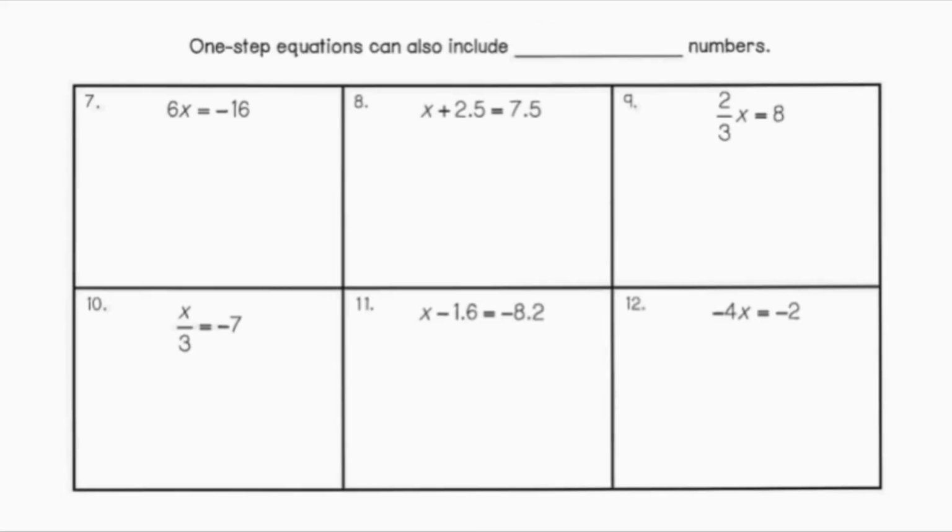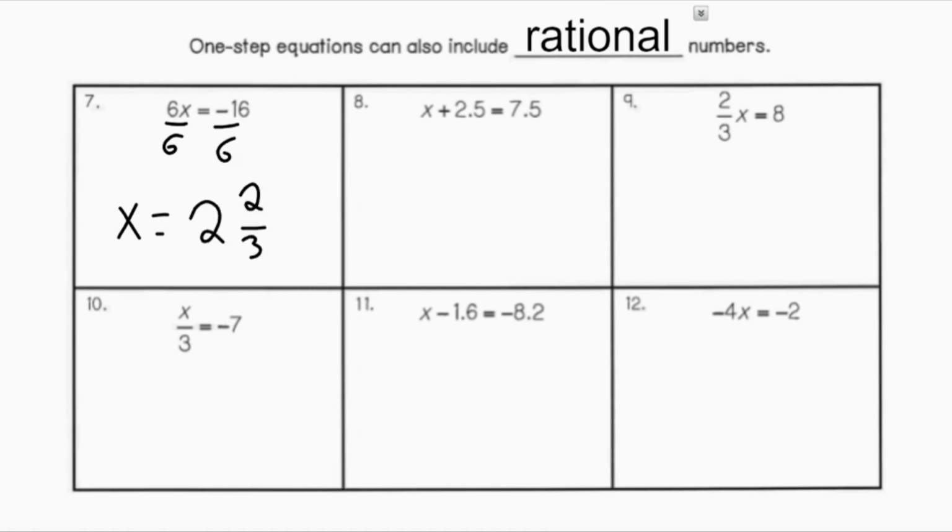Now, one-step equations can also include what's called a rational number. So we just went through examples that had whole numbers, which are rational numbers, but equations can also include fractions or decimals. So let's do some of these examples and see. Number 7, I have 6x equals negative 16. So I'm multiplying x, so I want to divide by 6. So x will equal negative 16 divided by 6, which is 2 and 2/3. But remember, this was negative, so it's negative 2 and 2/3.